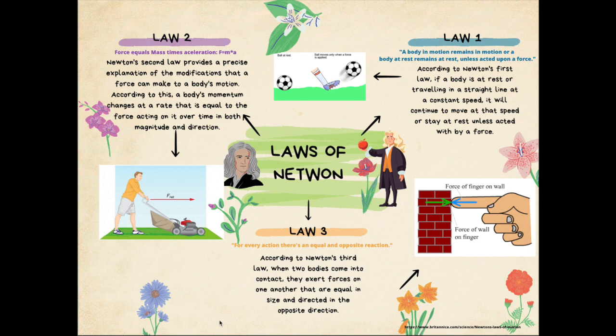And the third law of Newton explains that when you exert an action, there's going to be an equal reaction in the opposite direction of the first force, you could say. It's basically the action-reaction law, and it explains that for every action there's an equal and opposite reaction. Also, we have the examples of each law that you could see here. If you push your finger towards a wall, in the opposite direction there will be a force that the wall exerts on your finger, so you don't push the wall.